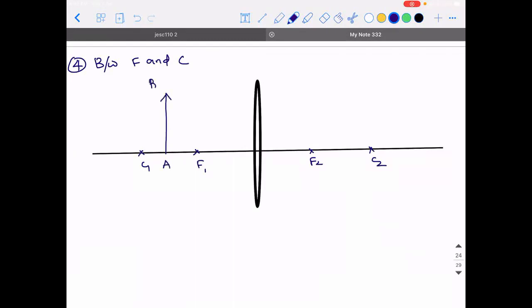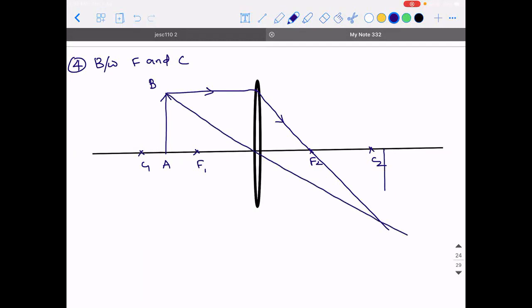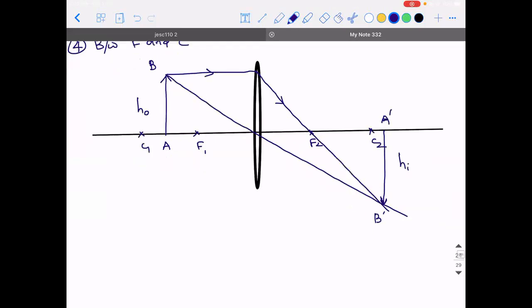So if I take this distance as AB, then if a ray is taken parallel to the principal axis, after reflection it will pass through the focus. Then, through the optical center, if you consider another ray, where is the image formed? It is formed beyond C. So this is the height of the object, this is the height of the image.